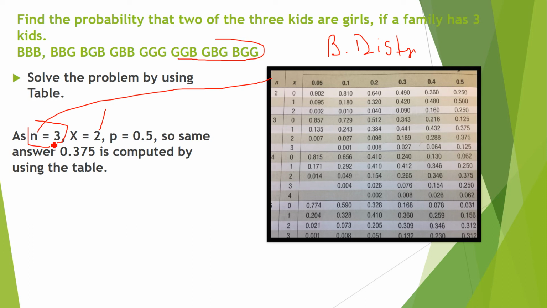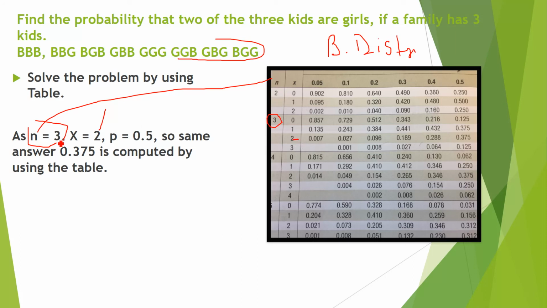Right? So here you have to see n is equal to 3. See, n is 2, 3, 4, 5, 6, 7, 8 so far. So you have to find the box where n is equal to 3. So it means this one, not this one. Now x is equal to 2. See here in the first there is 2, this is 2, this is 2, but you should be very careful because this is n equal to 3. So you have to find in this box, corresponding to this n, where is 2? This one. This is the value of x.